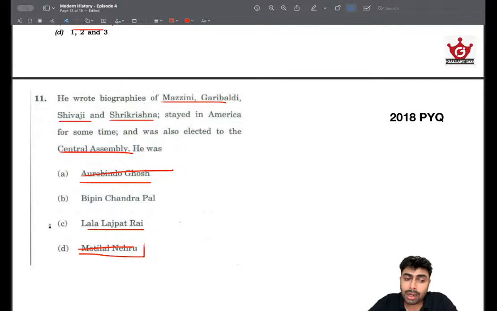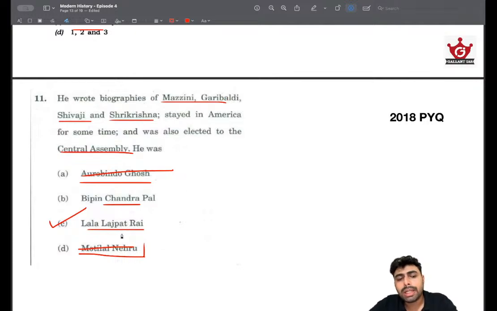He had electoral success, unlike Aravind Ghosh and Bipin Chandra Pal, because he was a popular leader back in the day, and he inspired a lot of people, including Bhagat Singh. Comparing Bipin Chandra Pal and Lala Lajpat Rai, somebody with a higher chance of being elected to the Central Assembly would be Lala Lajpat Rai.